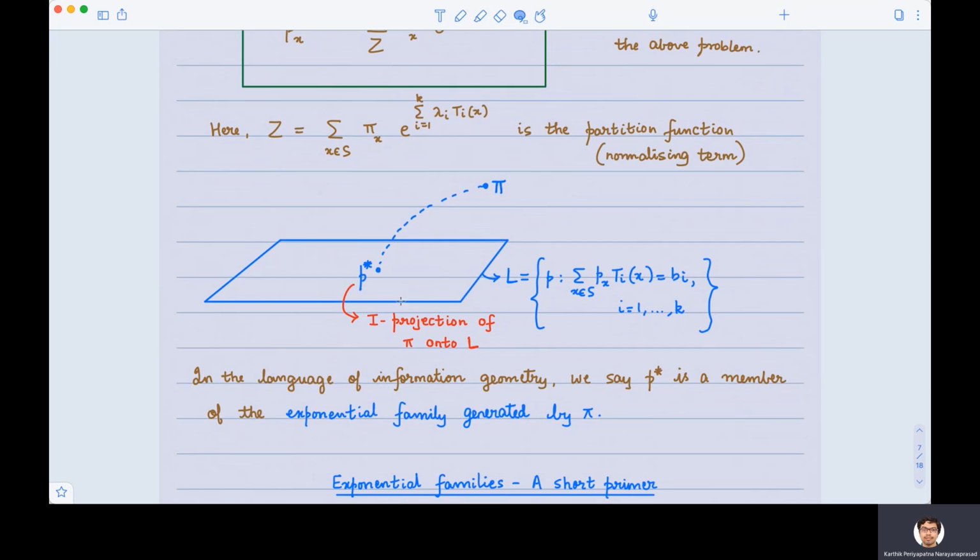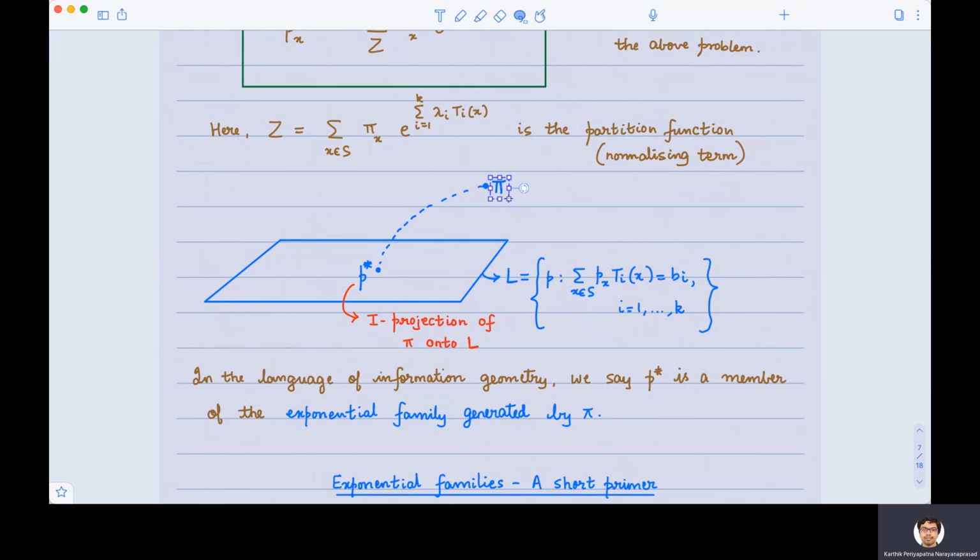So visually, the problem looks like this. We have the prior information pi. This is our prior knowledge about the probability distribution of the words in the corpus. Now somebody comes and makes new measurements. Possibly the corpus got updated with new words. And this is the set L of all probability distributions which potentially satisfy the measurements.